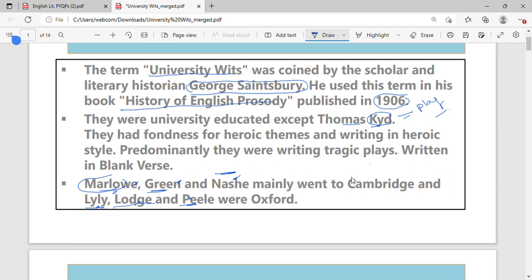Okay, तो ये एक subjective सा overview आपको हो गया. Now you got to know who the university wits were, what they were writing, what they were doing. They were from the universities mainly, इसीलिए उन्हें university wits भी कहा जाता है. Wit है आपकी intelligence, ठीक है, कि आप कितने witty हो. ठीक है. क्रिस्टोफर मार्लो, ग्रीन एंड नैश.